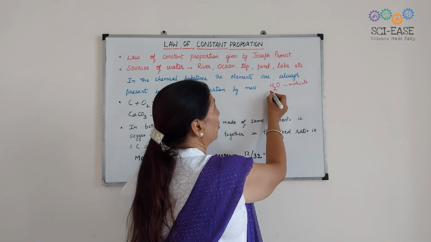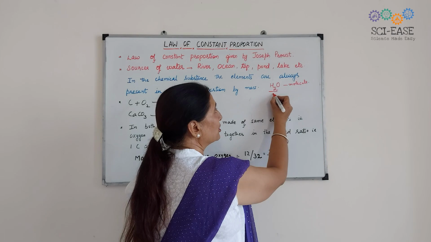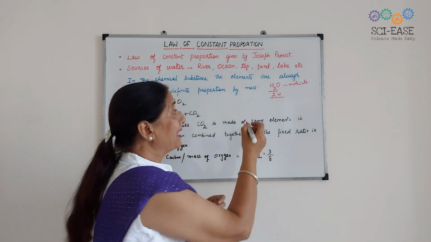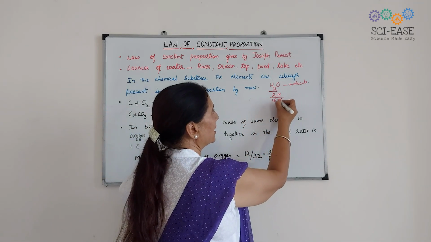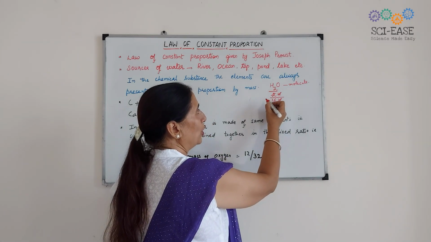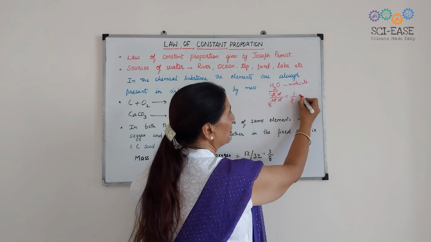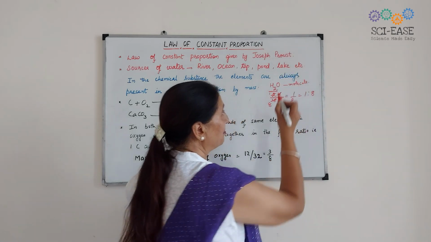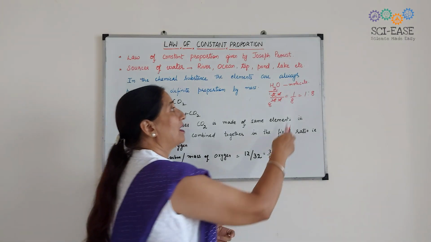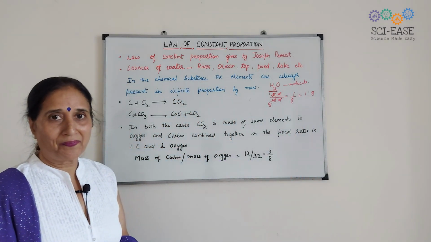Now, I have told you that there are 2 hydrogen atoms. So, the mass of 2 hydrogen is 2u, and the mass of oxygen is 16u. Okay? So, what will be the ratio of hydrogen and oxygen in a water molecule? That will be 1/8, or you can say 1:8 by mass. So, in case of water, hydrogen and oxygen are present in the ratio of 1:8 by mass.